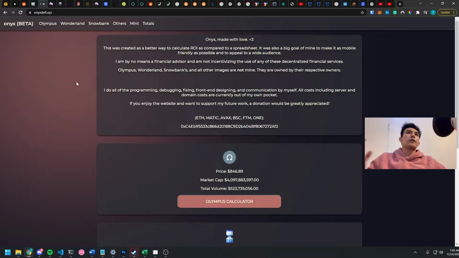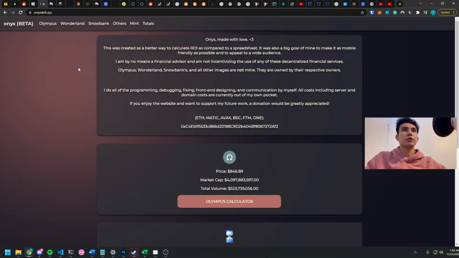So how does OnyxDefi work? Well, let's say you just got into Olympus because you saw that the APY was insane. I mean, anything above 20% APY, first of all, is insane if you think about it. You're outperforming traditional markets, and you're definitely outperforming index funds and traditional banking systems in terms of the APY.